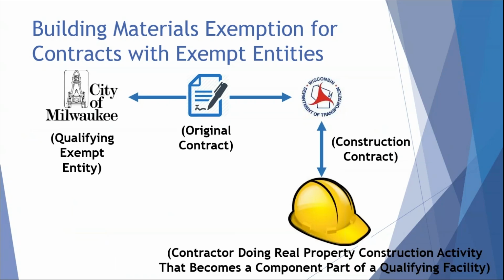This law applies to contracts entered into on January 1st, 2016 and thereafter. The contract date that this is based on is the original contract date with the qualifying exempt entity. So in the previous examples we discussed, the original contract date was between the municipality and the Department of Transportation.